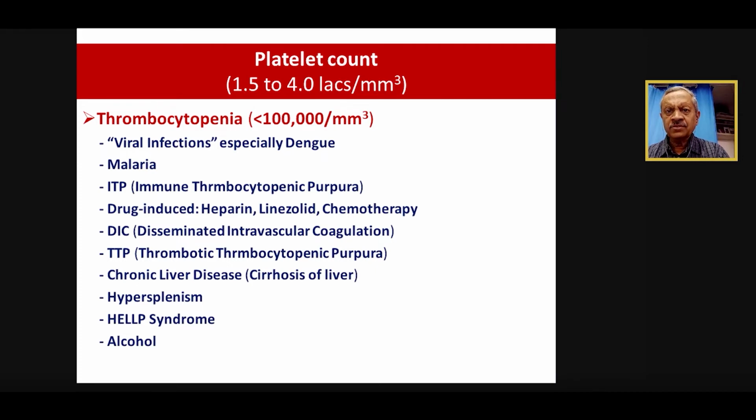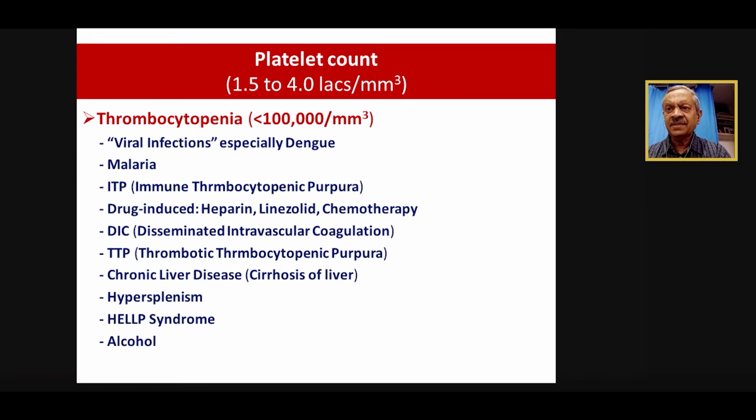Drug induced: we know that many drugs, especially heparin, can cause it. Linezolid can also cause it if a person takes it continuously for more than 2 weeks. Chemotherapeutic agents obviously will cause thrombocytopenia.